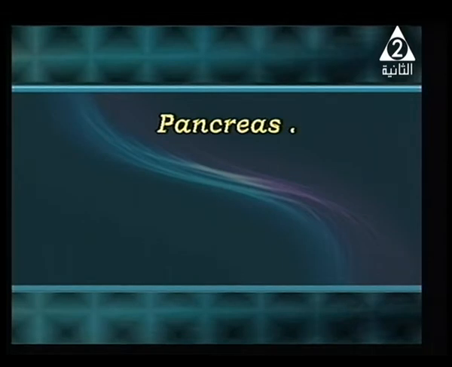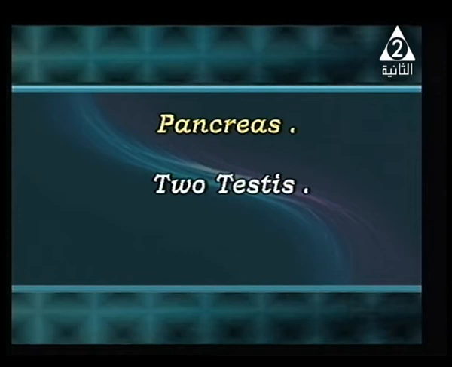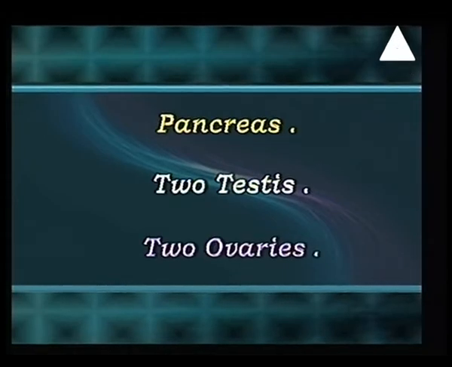The pancreas, we consider as a mixed gland, and we're going to discuss it in detail. What does mixed gland mean? When we discuss it, I'll tell you. Also, two testes in males, and finally, two ovaries in females.